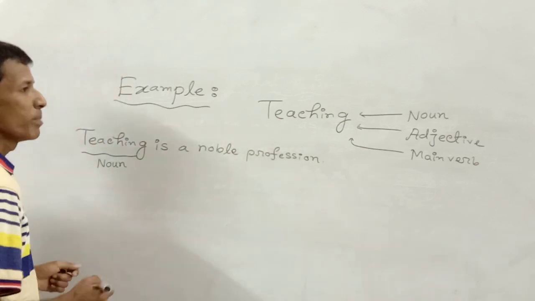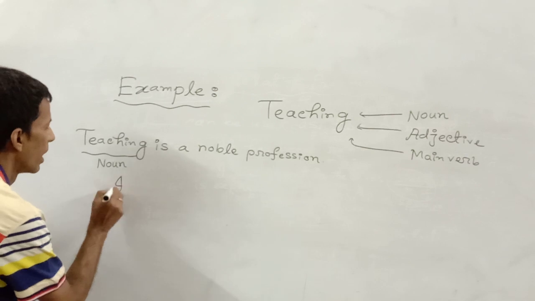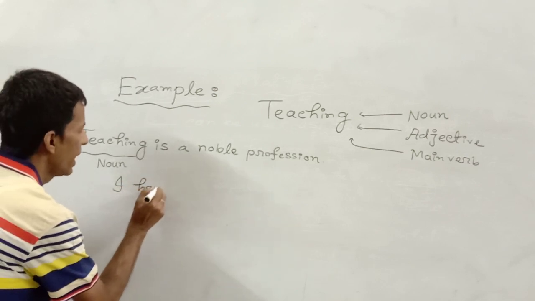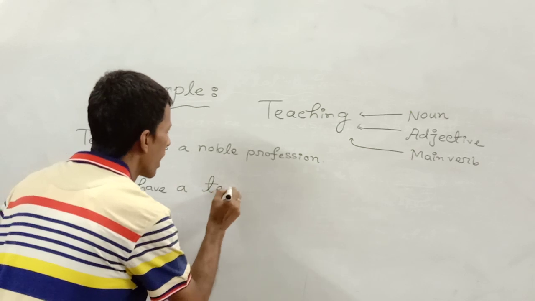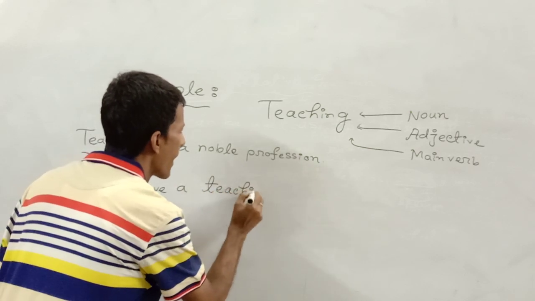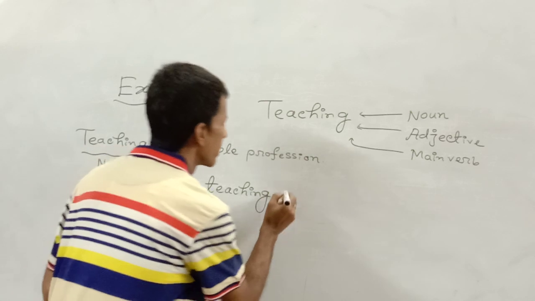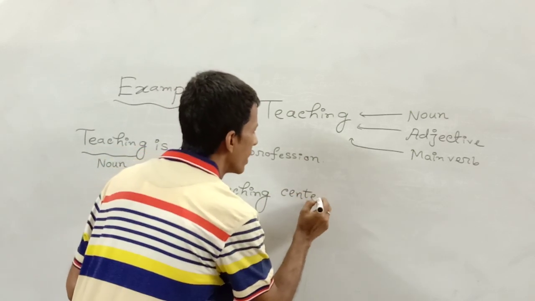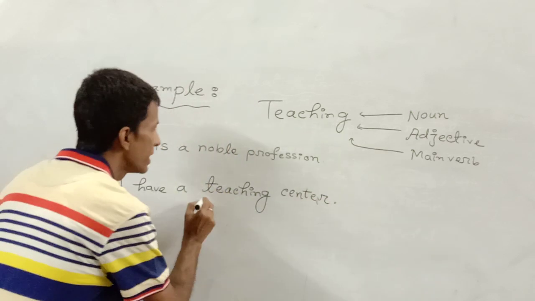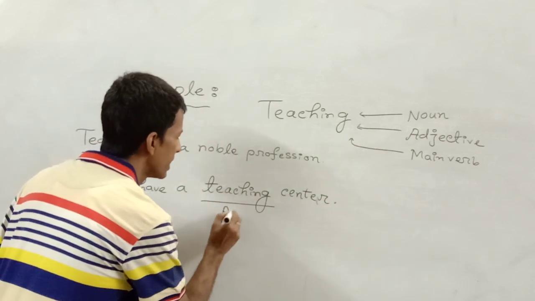In the next example, I have a teaching center. Here teaching is used as an adjective.